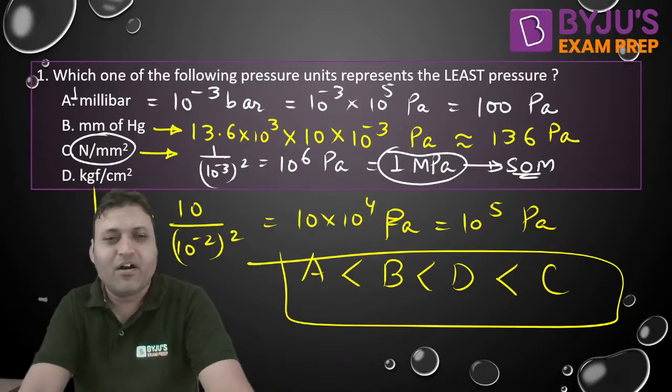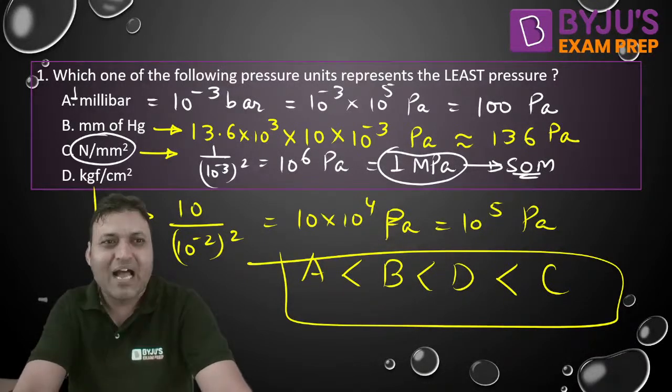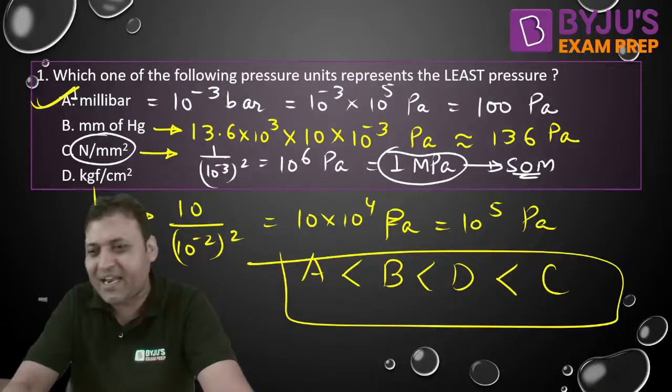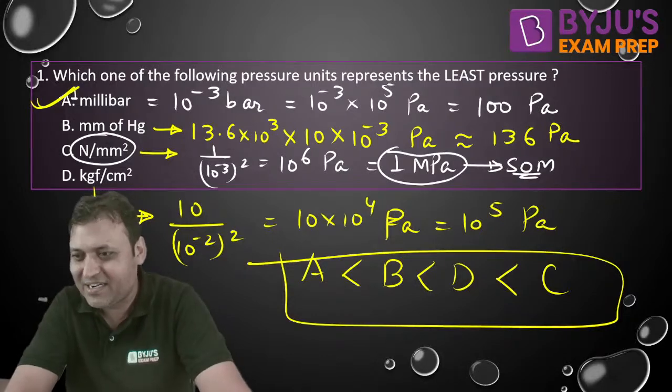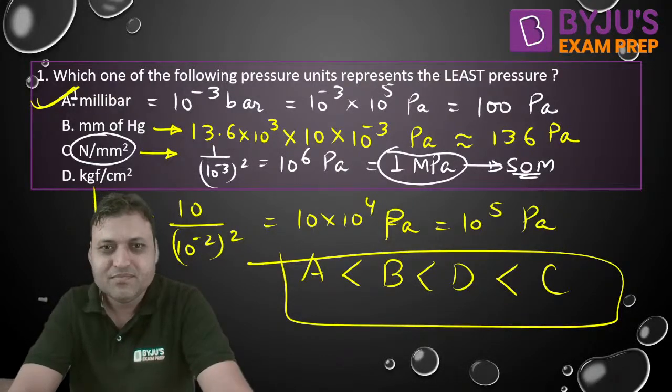Do you guys agree or not? So the answer to the question is A. Option A is the minimum. Millibar, definitely.